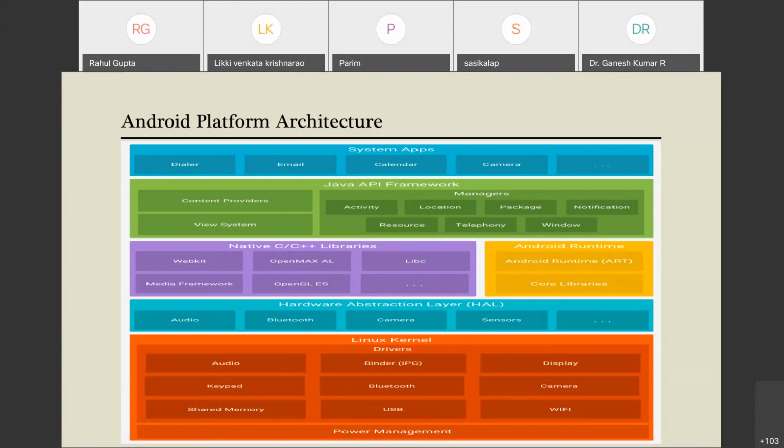And the first layer is the Linux kernel layer. So what is this layer? This is the foundation of the Android platform, and this foundation is basically based on the Linux kernel. It means the Android operating system kernel is basically a Linux kernel, and the Android runtime, which is ART, relies on this Linux kernel for underlying functionalities such as threading and low-level memory management.